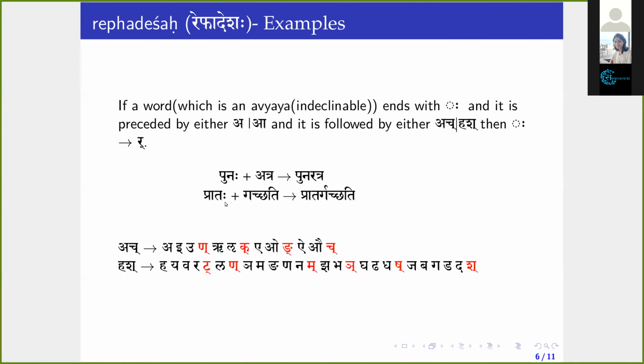Prataha gacchati. So prataha, which is an indeclinable, this visarga is being preceded by a and followed by the word gacchati, which starts with ga, which belongs to hush. You can see here. Then this visarga changes to repa, rakara. Then the final form will be pratar gacchati. So this is another condition.